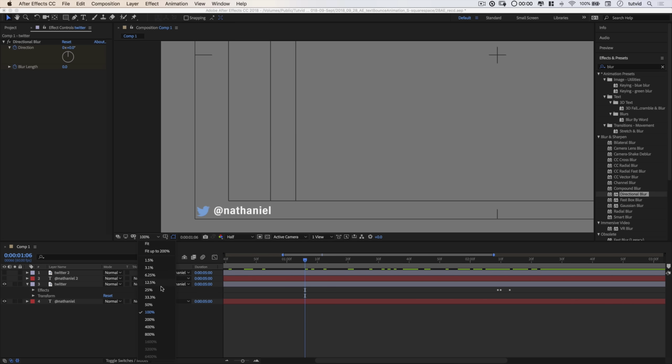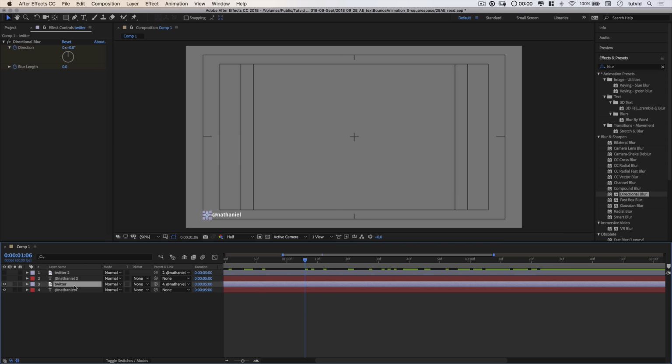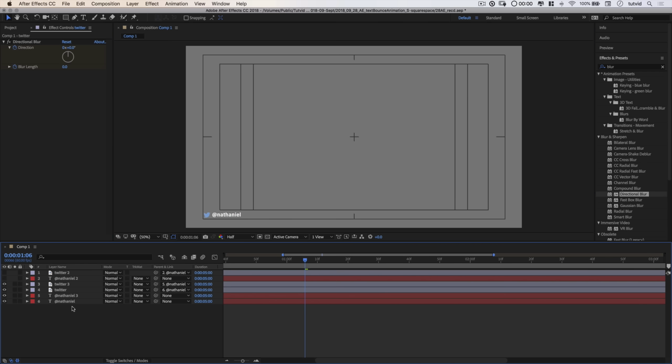Now, we're not seeing the whole document. Let's fit this onto our screen. We would have, let's say, one Twitter handle show up here, and we want another Twitter handle to show up here. They're going to race and crash together in the middle of the document. So let's select both of these layers. There's Twitter, and then hold down Shift and select Nathaniel. Command or Control D to duplicate.